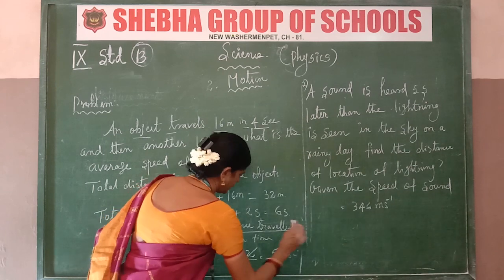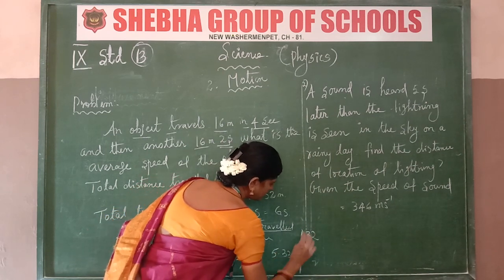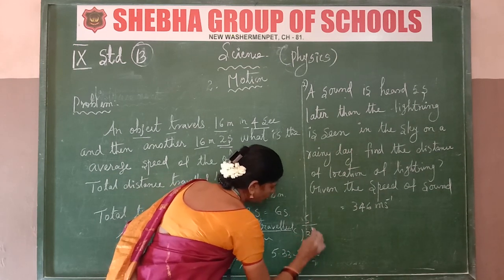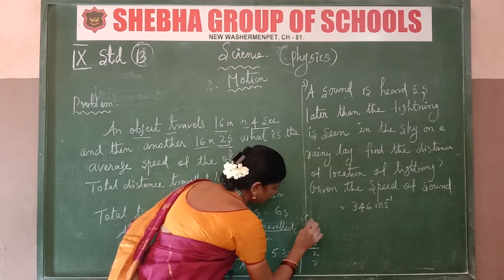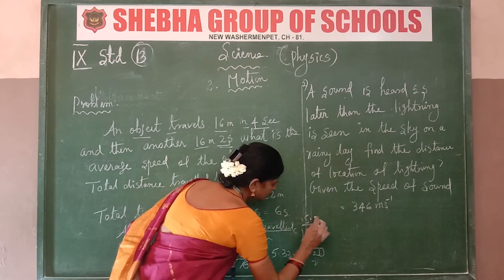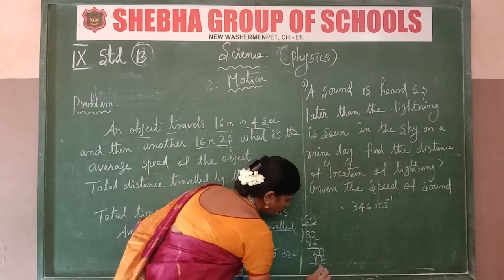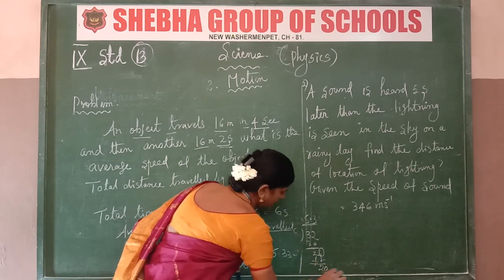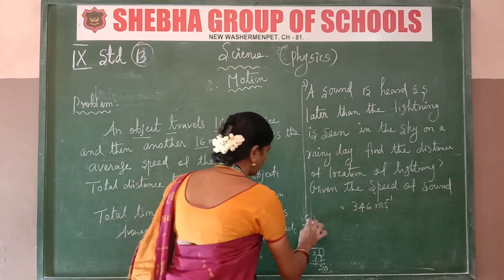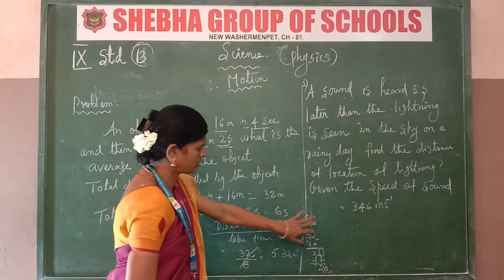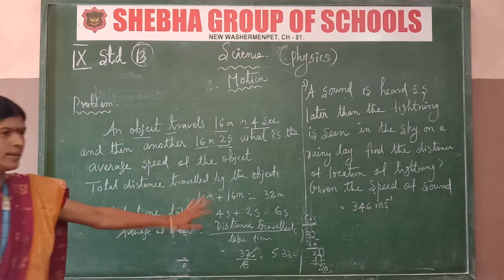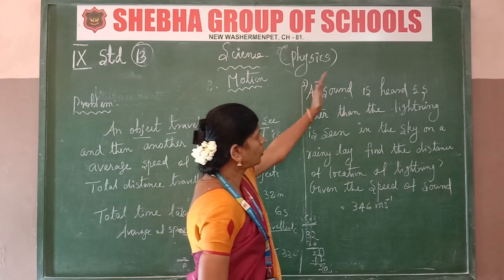5.33. Listen, 32 by 6, what? 5 sixes are 30, below the 2, put the decimal point here, then another 0 is added, 3 sixes are 18, 2, then another 0, 18. So 5.33 seconds. 5.33 meters per second will be the average speed. Is it clear?